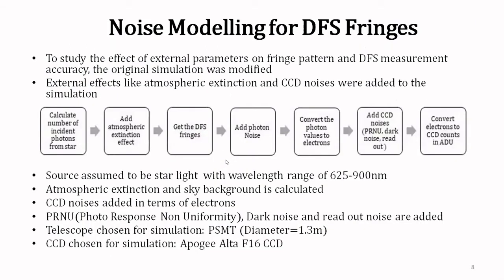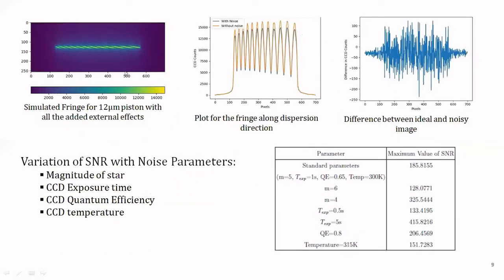Further, we also included noise modeling in our DFS fringe simulation. So this block diagram is explaining the basic working of the simulation code. For noise modeling, we included the effects of atmospheric extinction, photon noise, and CCD-induced noises like dark noise and readout noise. And then these are the results for the noise simulation. This is the fringe image that we obtained, and this is the plot along the dispersion direction for the intensity. The orange one is the plot for the ideal fringe, and the blue one is for the noisy fringe.